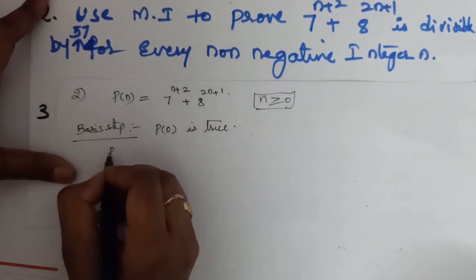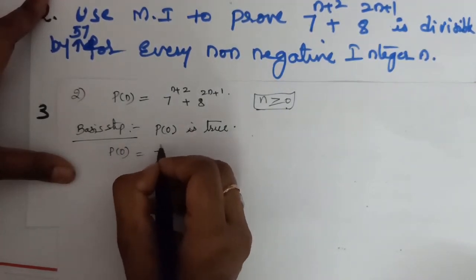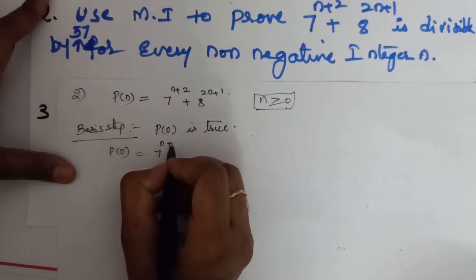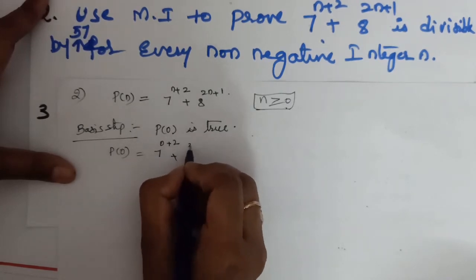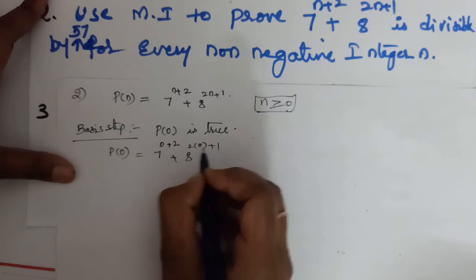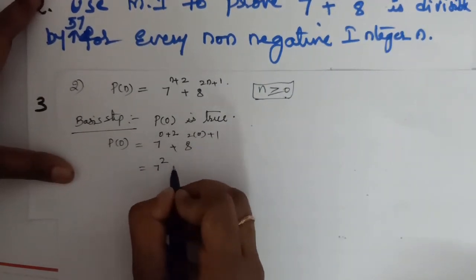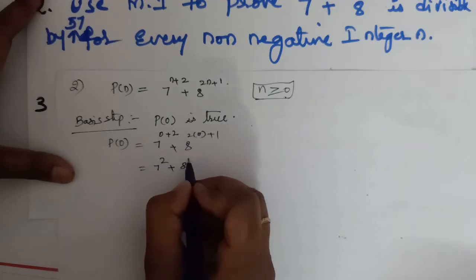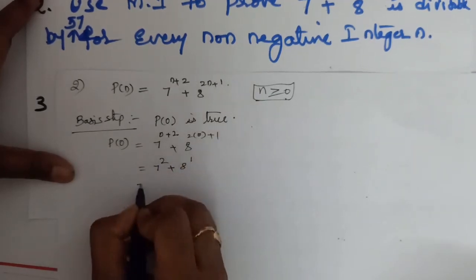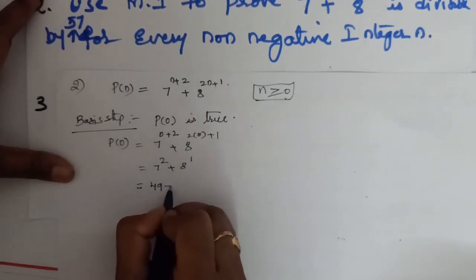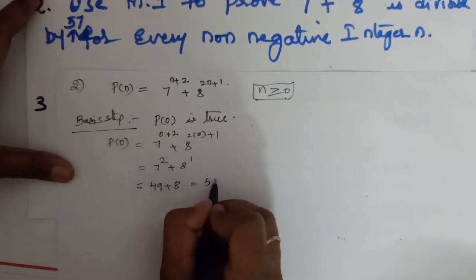So what is p of 0 now? P of 0 is 7 power 0 plus 2 plus 8 power 2 into 0 plus 1. This is equal to 7 power 0 plus 2, 7 square, plus 8 power 0 plus 1, 8 power 1, that is 49 plus 8, which is equal to 57.